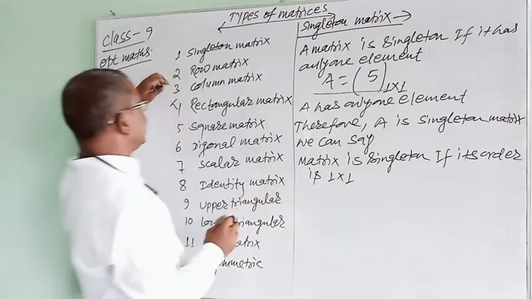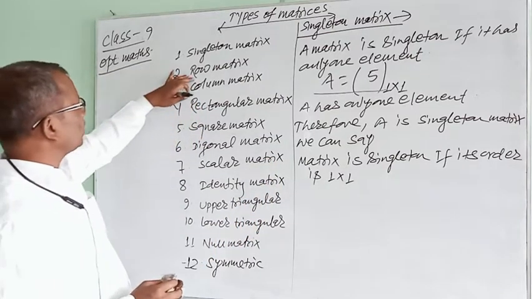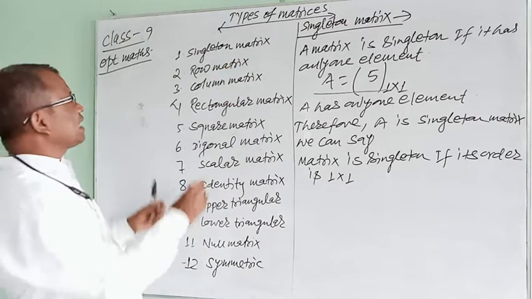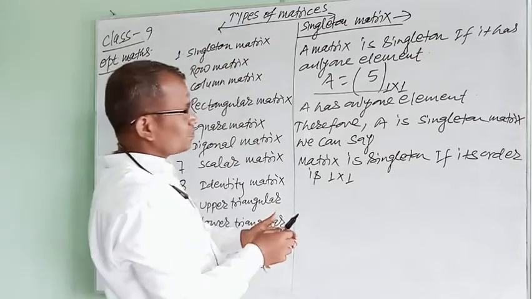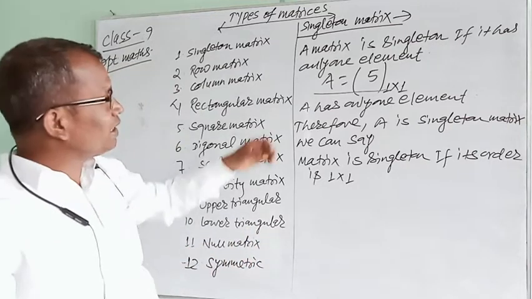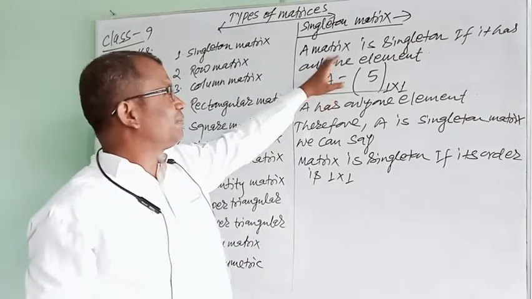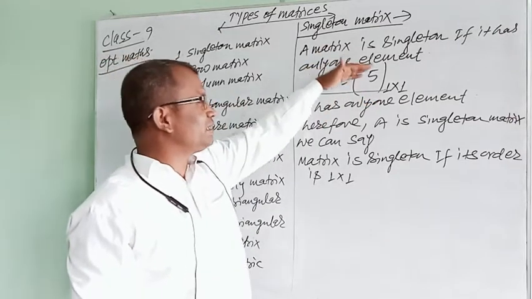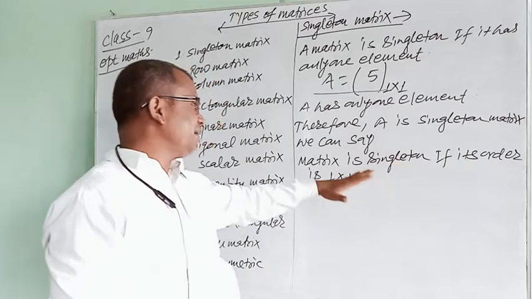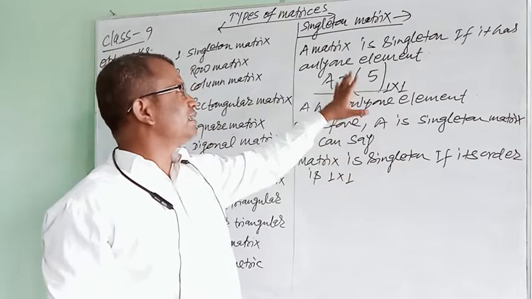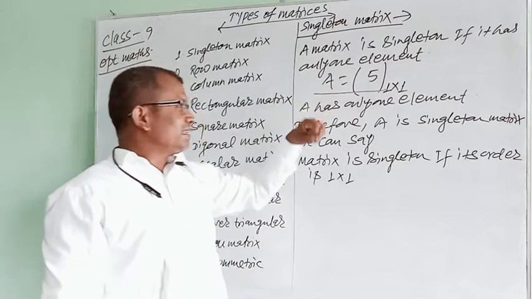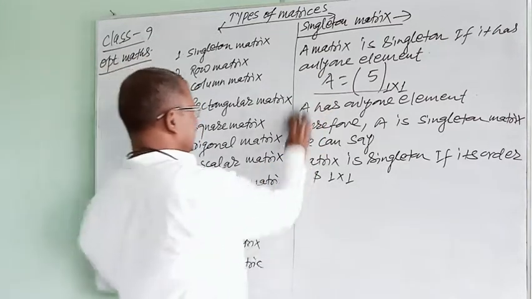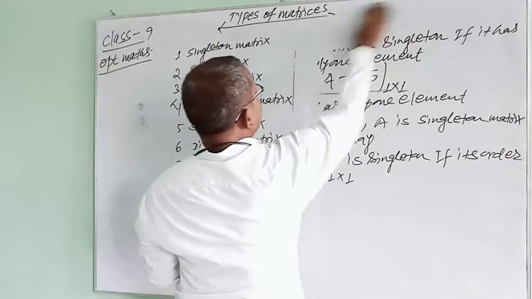Next matrix is the row matrix, after completing the singleton matrix. I think it is not difficult to understand the singleton matrix. The definition is clear. I have used very simple language in the definition, and tried to make it clear what a singleton matrix is and how to define it. Then next is the row matrix.